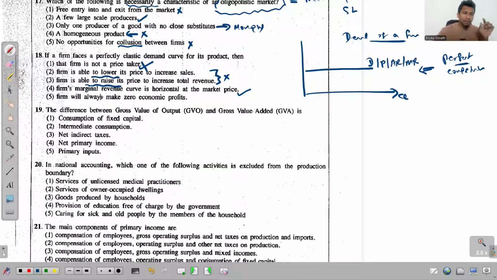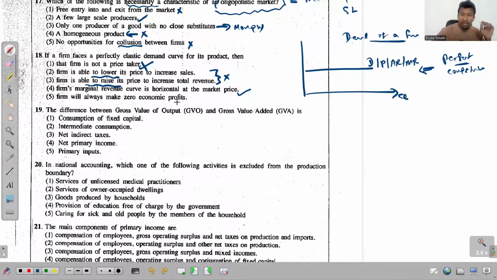Fifth one says firm will always make zero economic profit. See, the problem with this statement is this one, always. But if it says in this way, the firm in the long run makes zero economic profit, that's 100% true. But here it says it always makes zero economic profit.